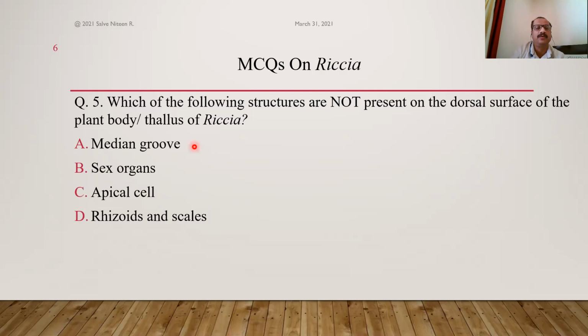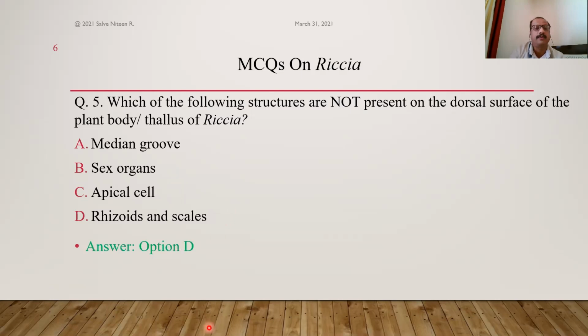The median groove, also called the dorsal groove, is the median longitudinal groove present on the dorsal surface. Sex organs are present on the dorsal surface in the midrib region, and externally they look like dark spots. The apical cell is present on the dorsal surface at the end of each lobe, protected by scales. Here, rhizoids and scales are characteristic of the Riccia plant, but these are present on the ventral surface of the plant body. So here the answer will be option D.